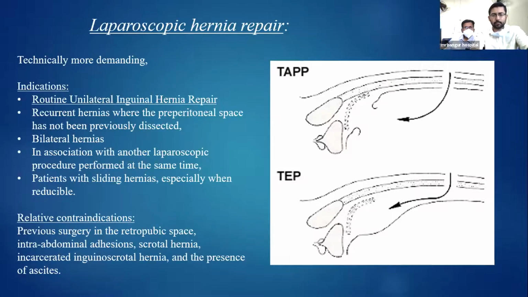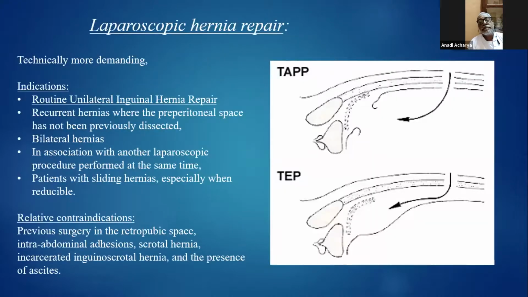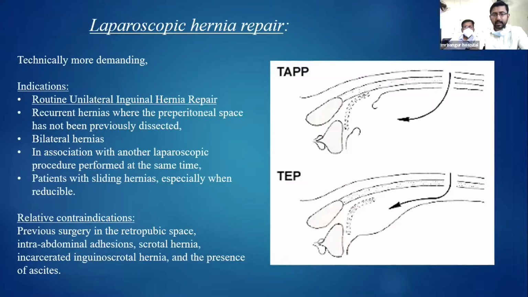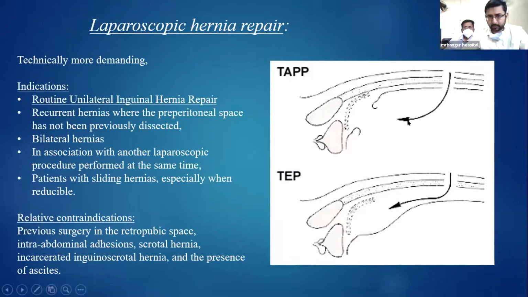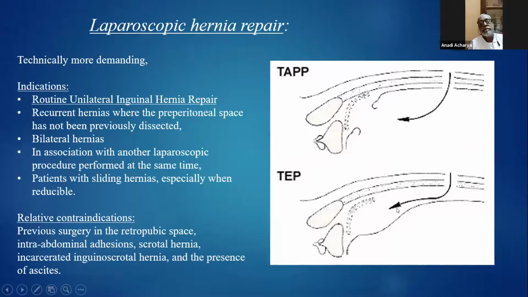Contraindications include previous retropubic space surgeries, intra-abdominal adhesions, scrotal hernias, incarcerated inguinal scrotal hernias, and presence of ascites. Now, there are two approaches, the TAPP and the TEP. As you can see, in the TAPP approach, we are entering the abdominal cavity, and from here we approach the hernia. Whereas in the TEP approach, we are in the preperitoneal space.